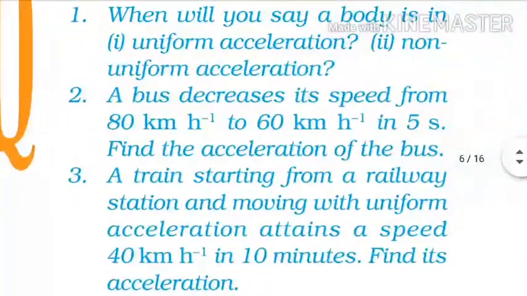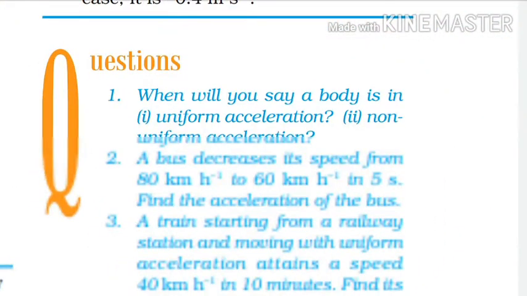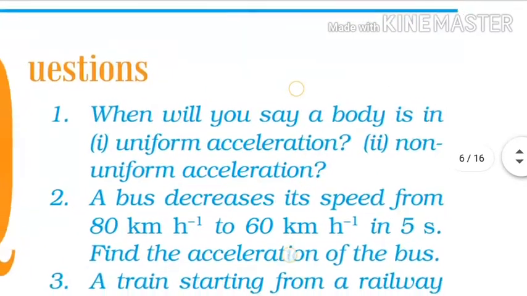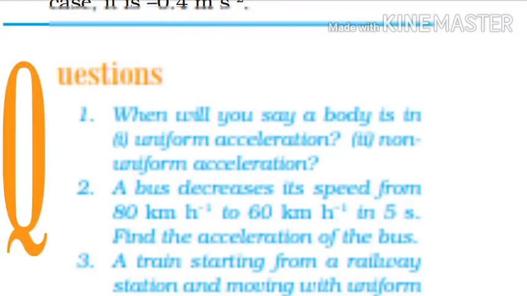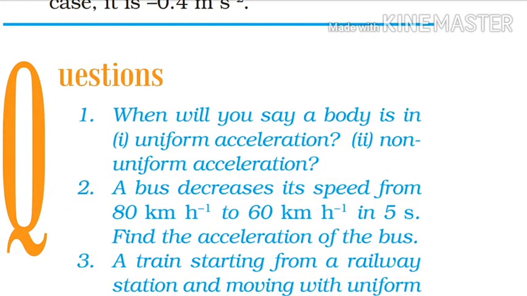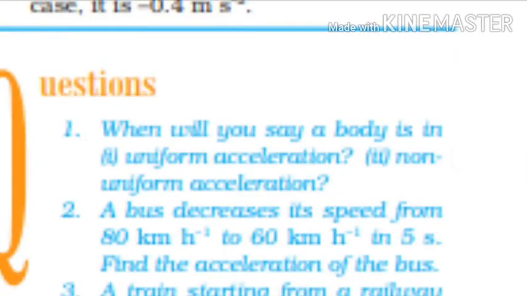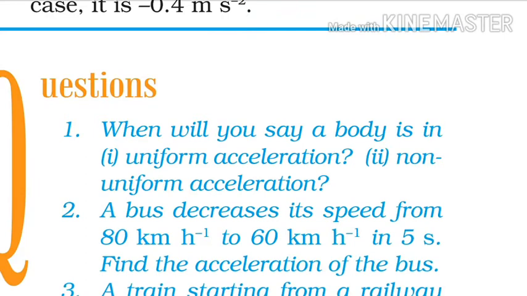Okay, now come to the third in-text question, in which the first question is, when will you say a body is in uniform acceleration, and the second, non-uniform acceleration. So you can easily say a body is in uniform acceleration when the rate of change of velocity of any object with respect to time is constant. It means when the slope of the velocity-time graph is constant during every time interval on the VT graph, then the object is said to be in uniform acceleration motion.